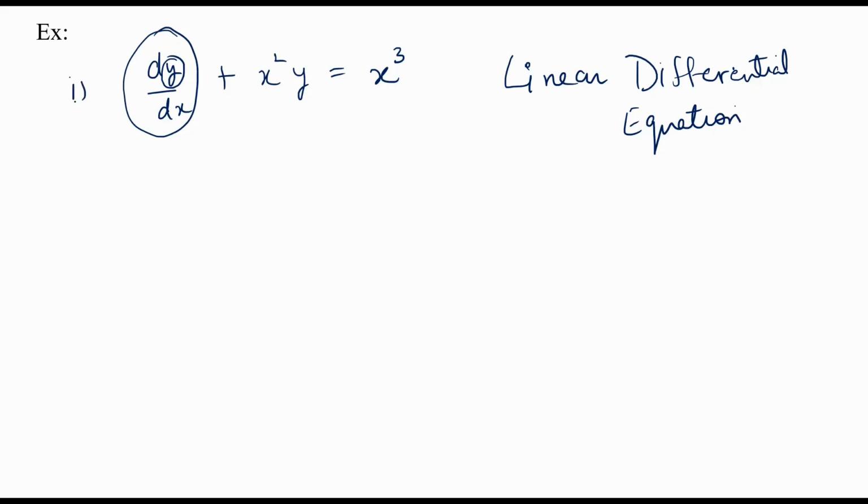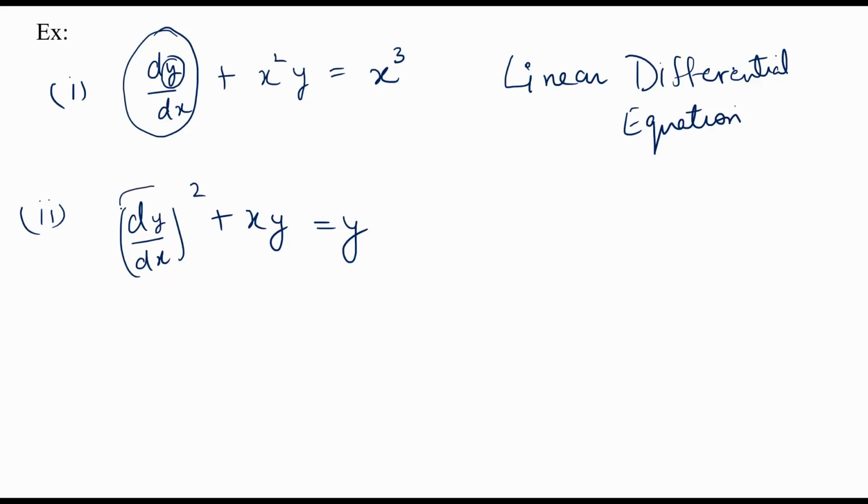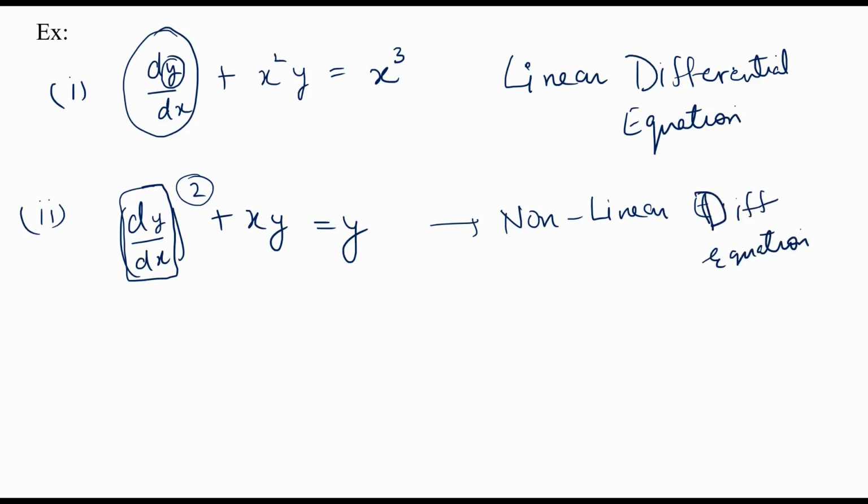Okay, so now if I ask you, what about this differential equation? Now see, this is non-linear. Why is this non-linear? Because you can see that you have a derivative which has degree 2. So this will be non-linear because the first condition is violated. It is a non-linear differential equation.